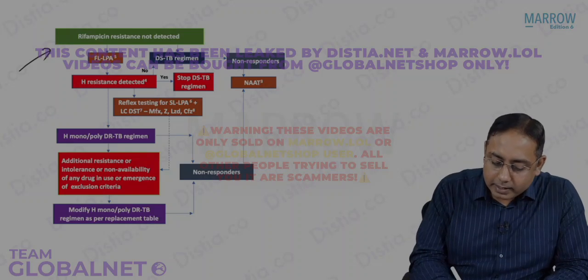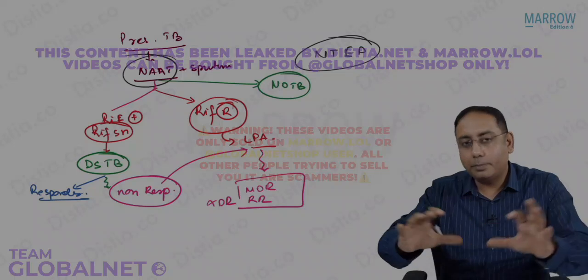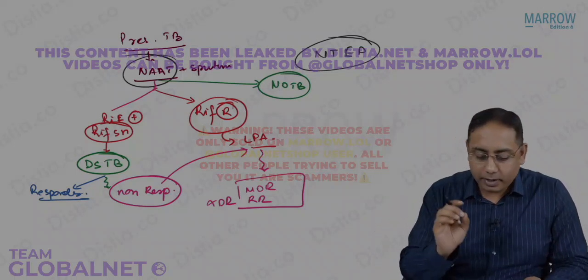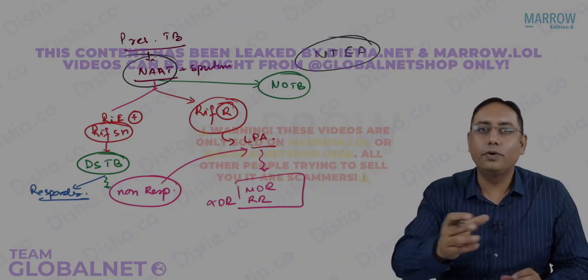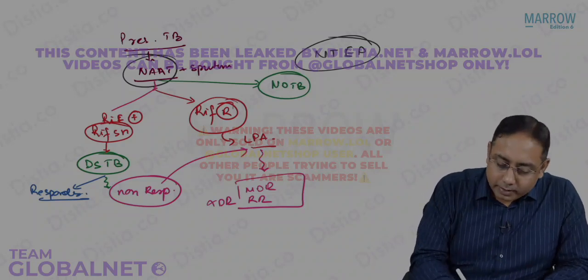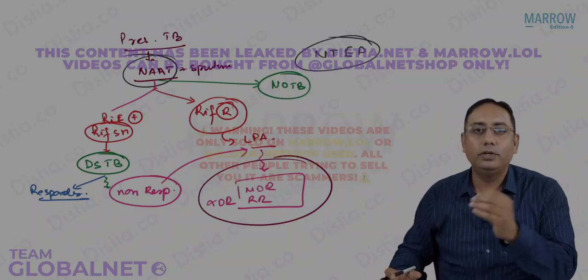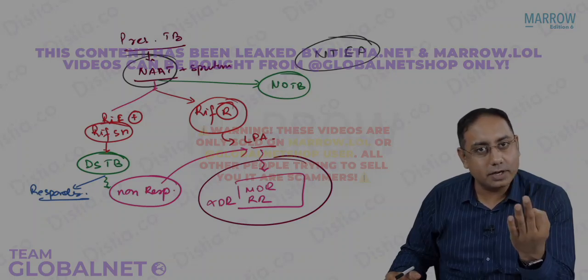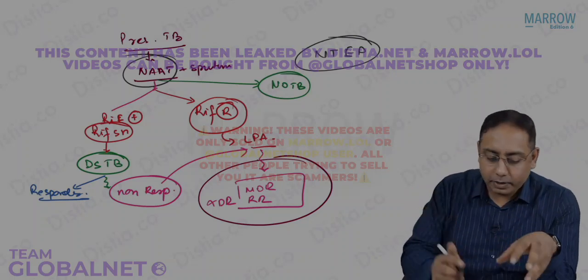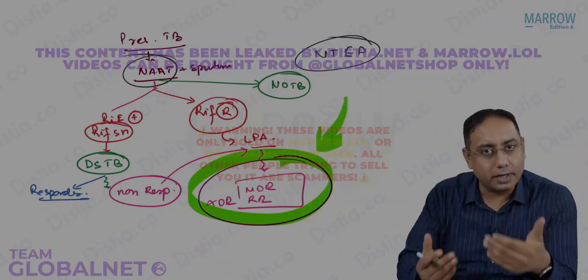Now before we go into the treatment modalities, I would like you to have a little more understanding overview of it. What are these people? I told you that these are the MDR cases. You will find H monodrug resistance, you will find MDR resistance, XDR resistance. So what treatment to give in what situation will have to be understood right now.